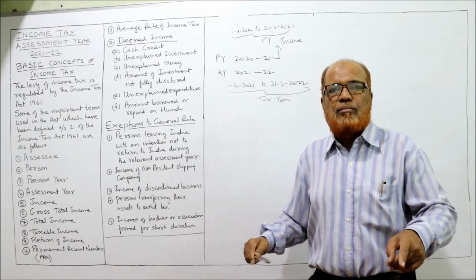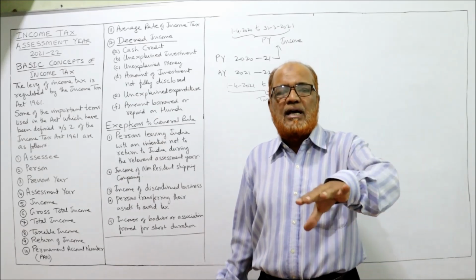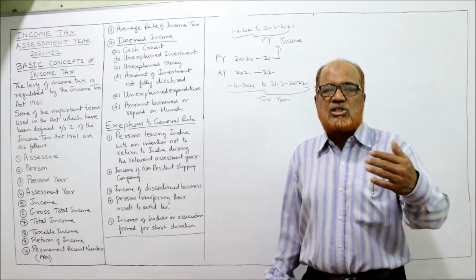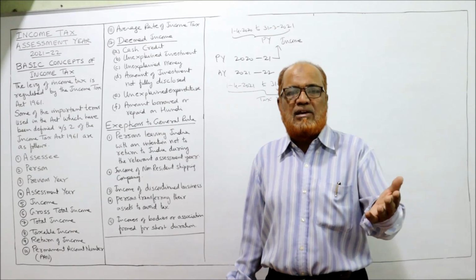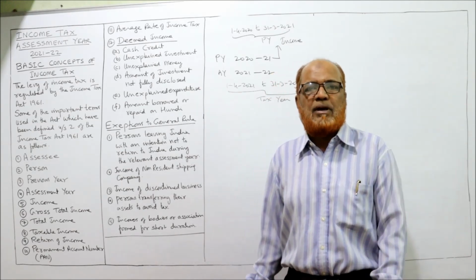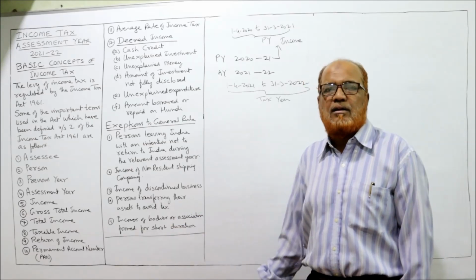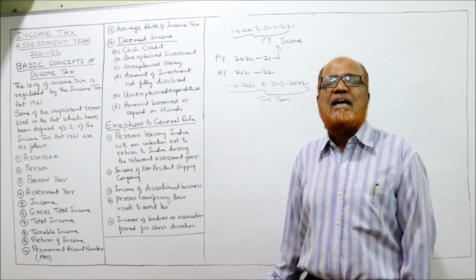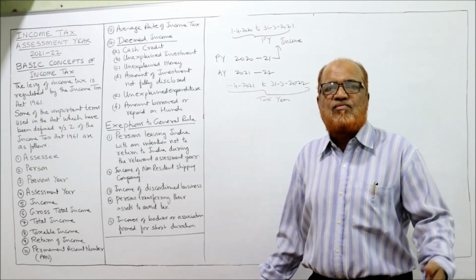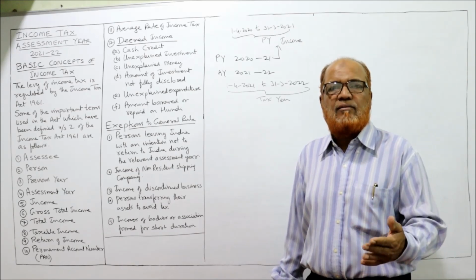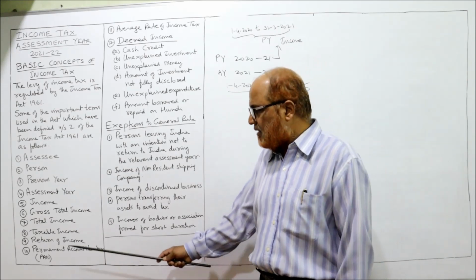In that form, the assessee has to submit the details: how much income he earned, how much expenses he incurred, how much are the savings. And the process of submitting the return is called filing the return. Nowadays, filing the return is online. Online, the assessees are filing the returns.